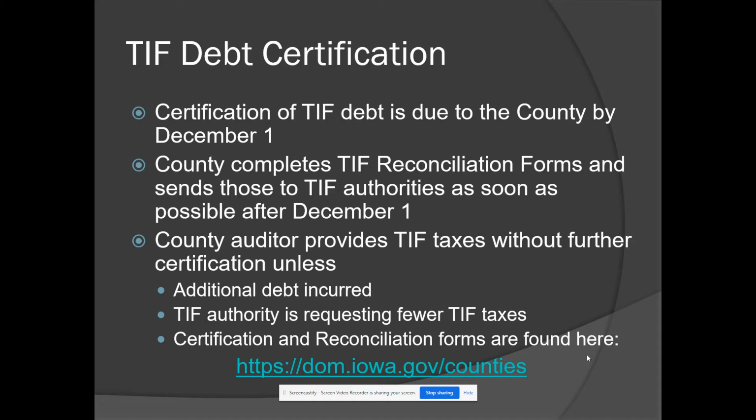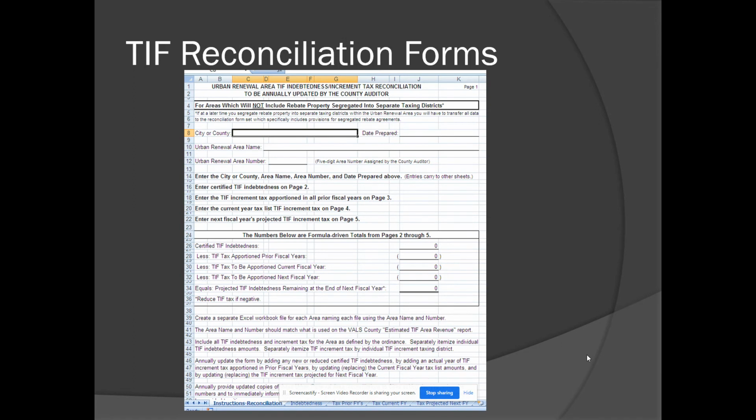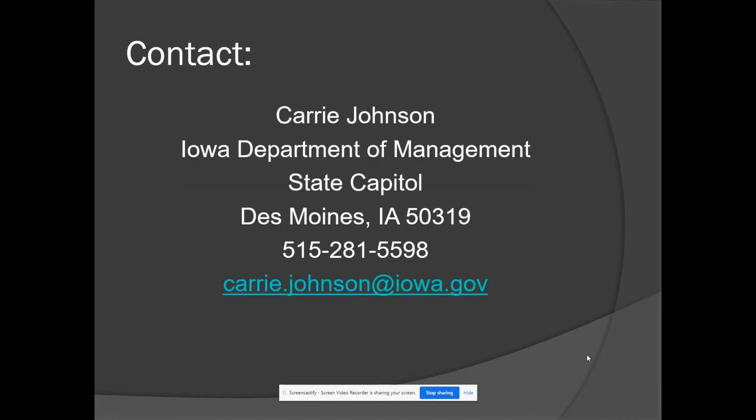But each year, the county auditor is required to complete a reconciliation form and send that out to the TIF authorities. This is just a way to make sure that the communication is flowing year to year and that the county auditor and the TIF authority are on the same page with what the outstanding debt looks like for that TIF area. And the reconciliation form is just a simple Excel file. You can find it on our website and download it. It's not changed in the past several years, so that's something you can use to help with the process.